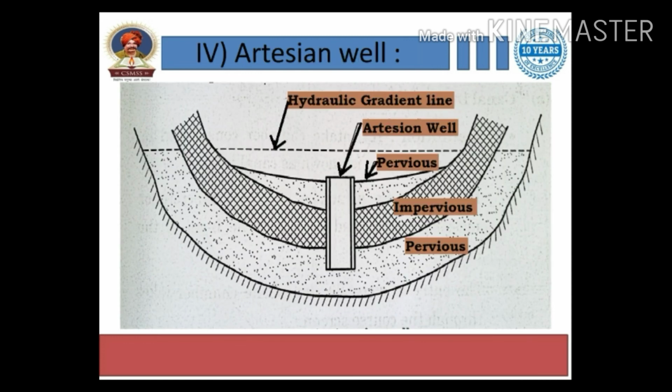Look here, the pervious layer which contains water is enclosed between two impervious layers, right? And the water table is above ground level. If we bore a hole in the ground, then the water will come out with pressure, right? Are you getting it? Water will come out under pressure. So this is the artesian type of well.